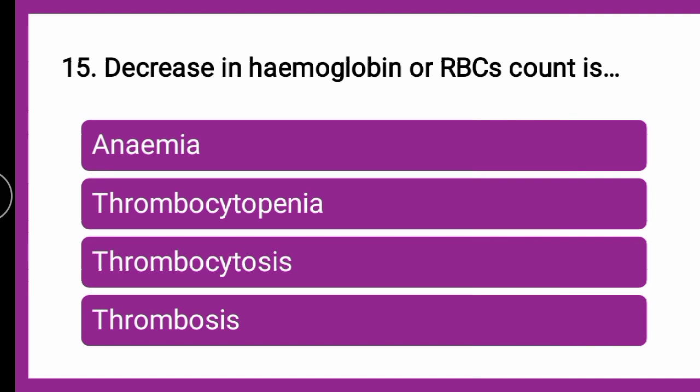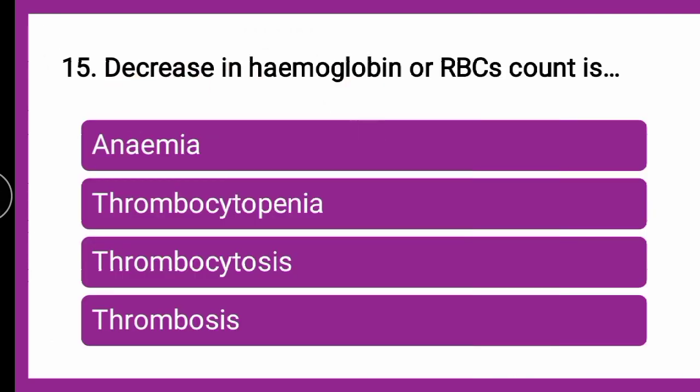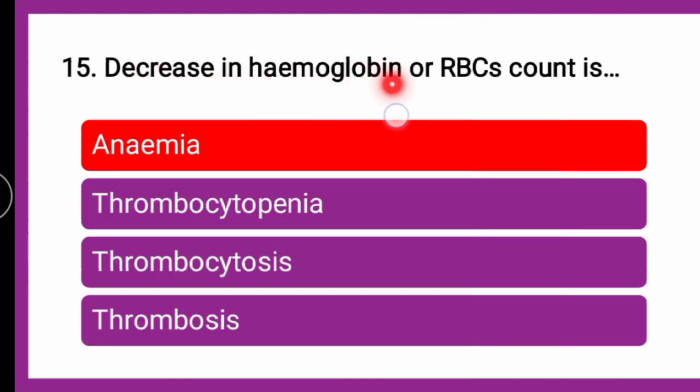Now, if you will see here, RBCs or hemoglobin, when it goes low, like here, see, these are the number of RBCs in normal condition, and here the number of RBCs have been reduced. So, this decrease in hemoglobin or RBC count is known by the term anemia. So, decrease in hemoglobin or RBC count is anemia.